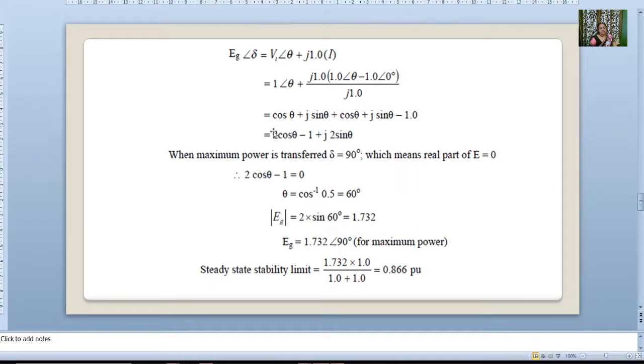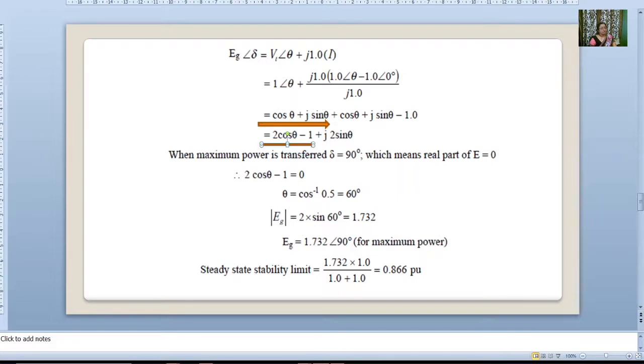This is our real part, and this real part is equal to 0. The real part is 2 cos theta minus 1, and this is equated to 0.